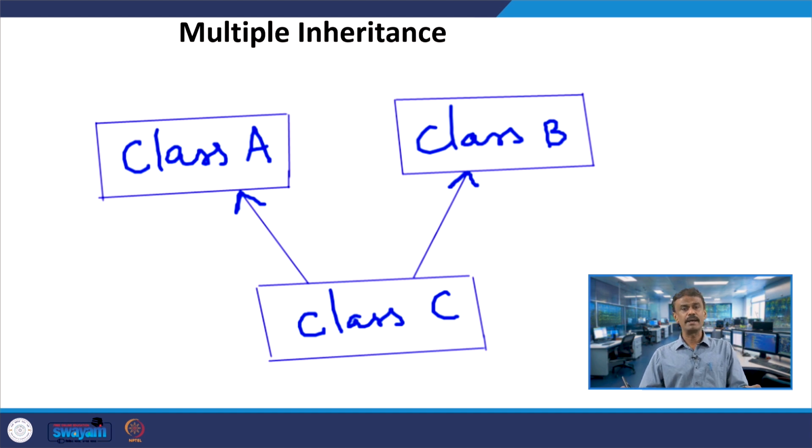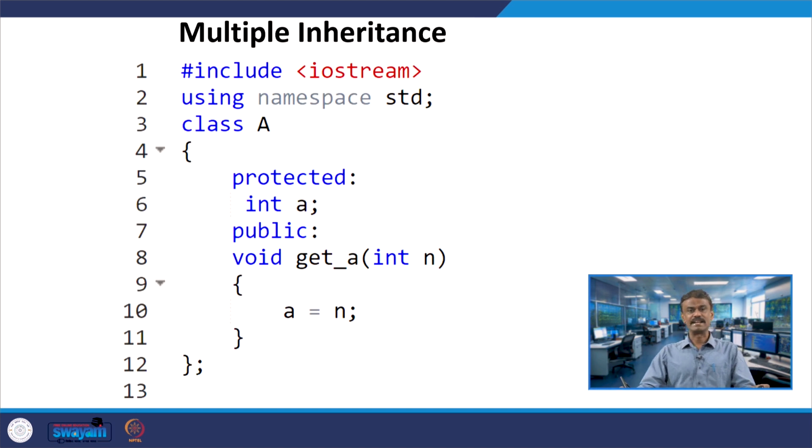And what do you mean by multiple inheritance? Suppose you have class A, class B and class C. Assume that class C is inheriting both class A and class B, as you are seeing in this particular figure. So, let us see what will happen. Let us consider an example from C++. For the multiple inheritance, assume that using namespace std, because we are going to use cout.